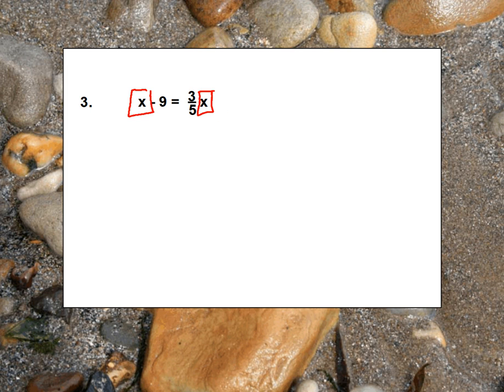So let me unhighlight that. So I'm going to see how this is being multiplied. Let's divide this side by 3/5. Now, do I want to write that 3/5 x divided by 3/5? It looks pretty messy there. Do you guys agree? One way we could change that is, remember how to divide a fraction, here's the tip: keep, change, flip. So instead, let's multiply this by the reciprocal because we're going to flip it.